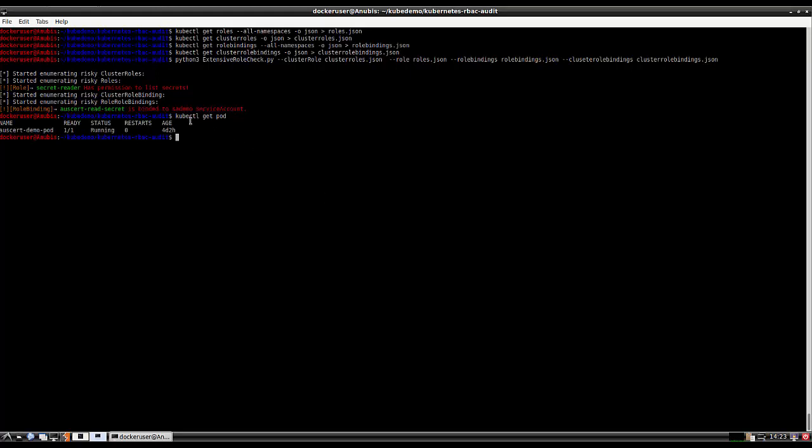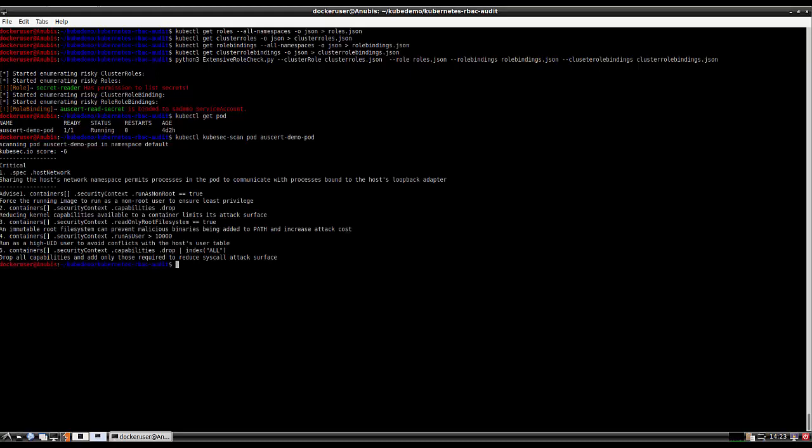For example, let's try to scan the demo pod, running it like that: kubectl kubesec-scan, and then give it the pod. It scans the pod and gives us a finding about sharing the host network. It says processes in the pod can communicate with the host's loopback adapter.